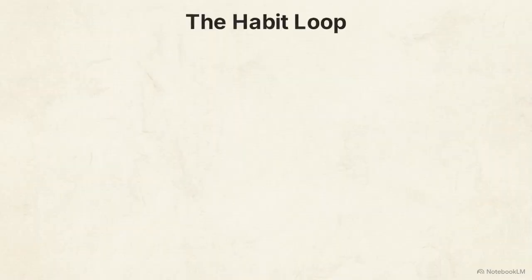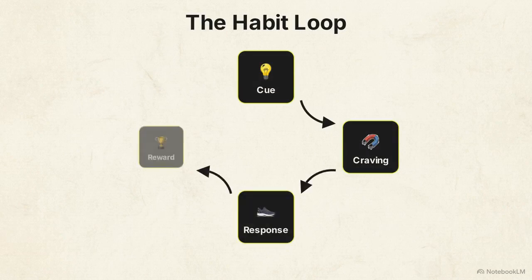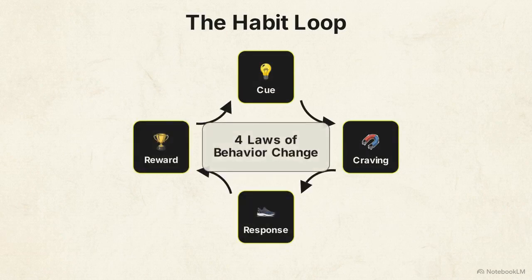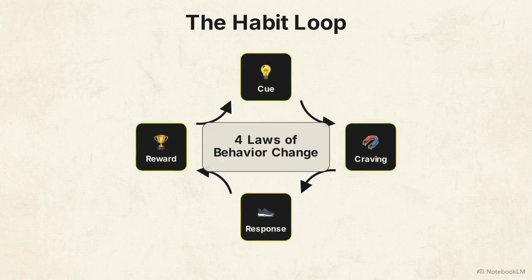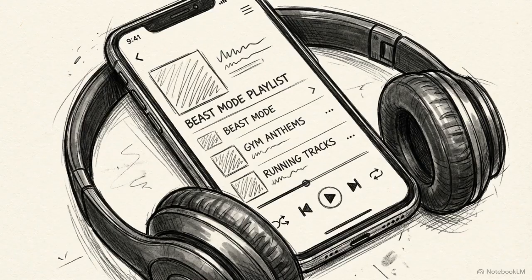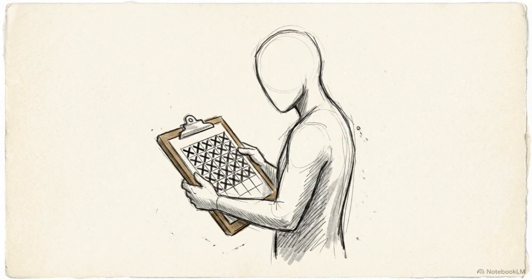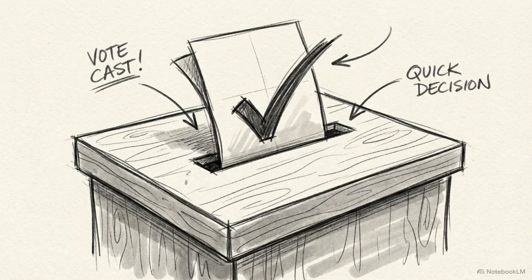To build that identity, master the 4-step loop. A cue triggers your brain, a craving provides motivation, the response is the habit, and the reward satisfies the craving. To influence this loop, write down the 4 laws of behavior change. Make it obvious, make it attractive, make it easy, and make it satisfying. Every time you complete this loop, you provide your brain with evidence. Each single repetition serves as a tangible vote for the new identity you wrote at the top of the page.